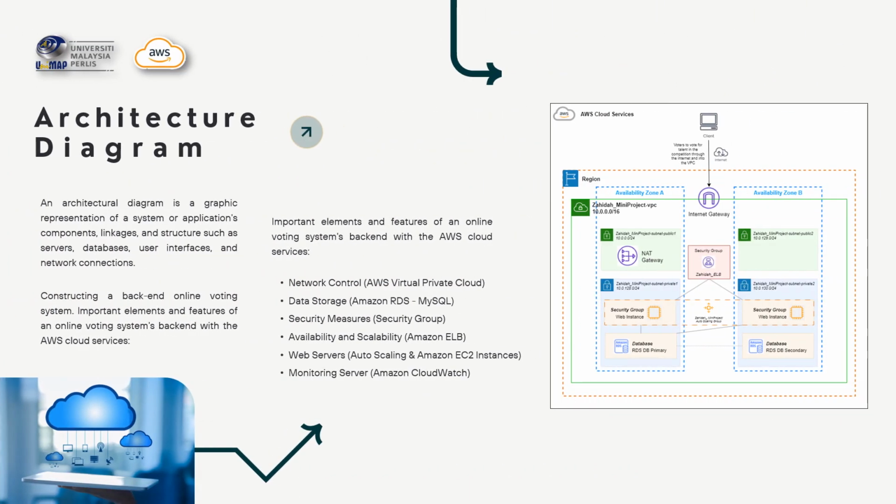The architecture diagram of this back-end online voting system.